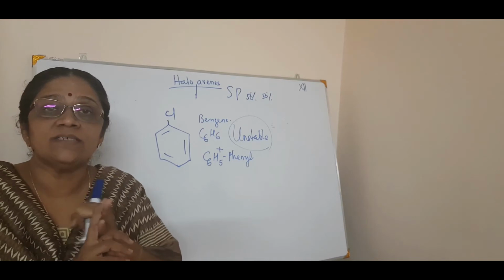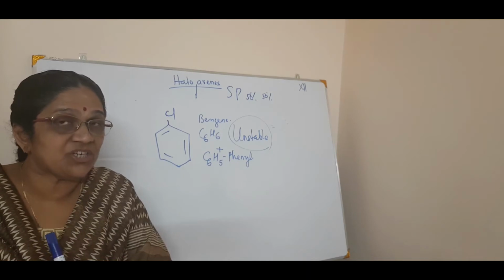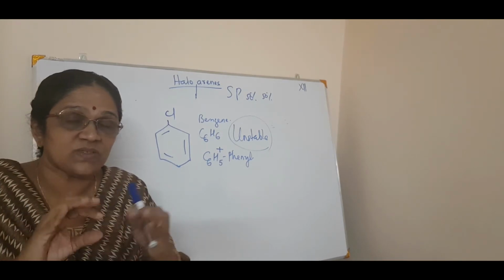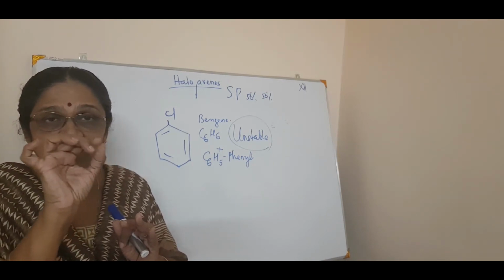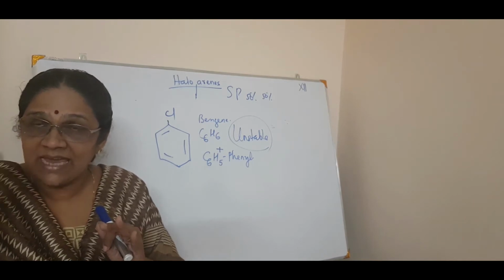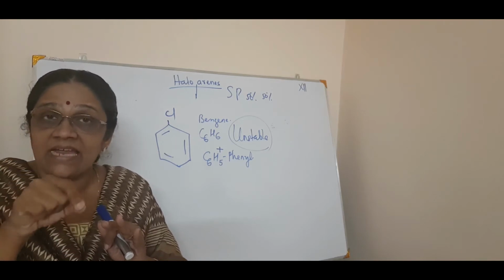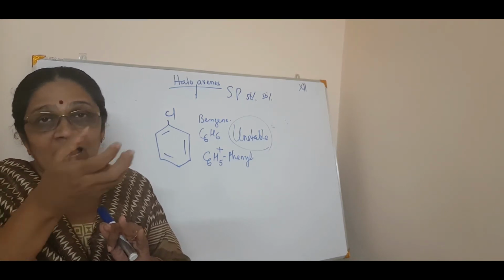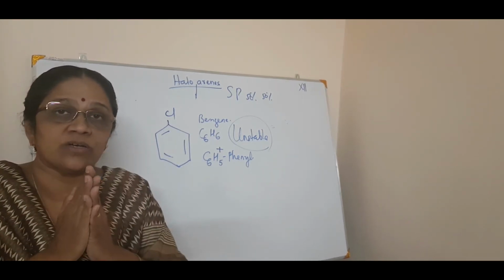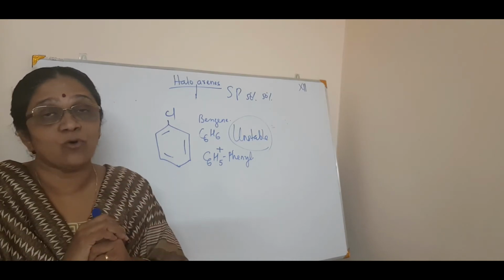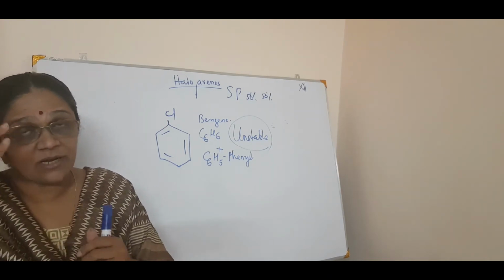Second point is the hybridization of the carbon atom. In haloarenes, sp2 hybridization, thereby s character increases. So if you are noting the notes, the second point is hybridization. You can have sp2 hybridization. Again subpoint, s character increases. Again subpoint, electronegativity increases. Again subpoint, thereby it will attract the electrons of the chlorine or halogen towards itself, making the bond short. So see how the cycle goes. A flow chart can happen there, isn't it? This is how you make notes, just for remembering.